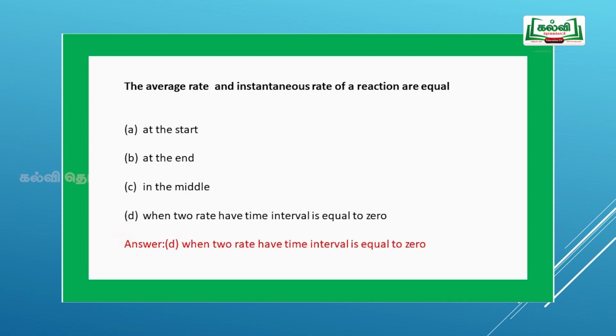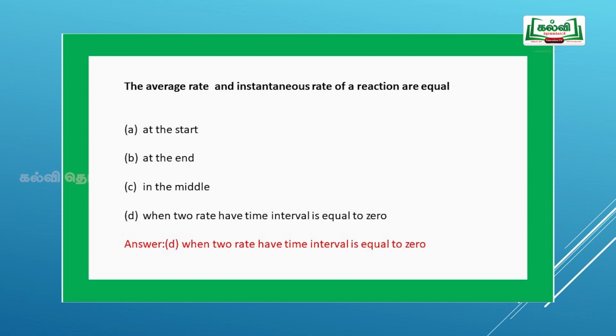Next question, the average rate and instantaneous rate of a reaction are equal. Option A, at the start, at the end, in the middle. Option D, when the two rates have time intervals equal to 0. In the theory part itself we have seen average rate and instantaneous rate.